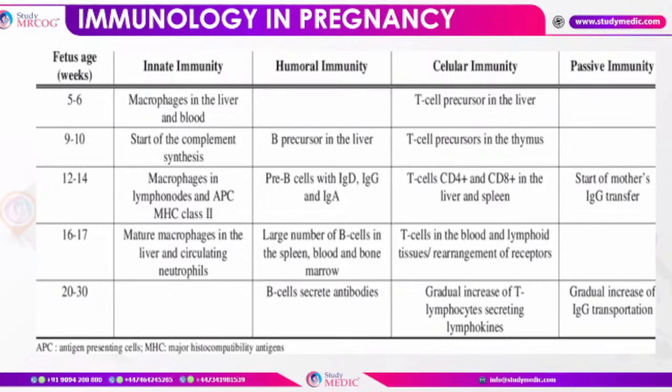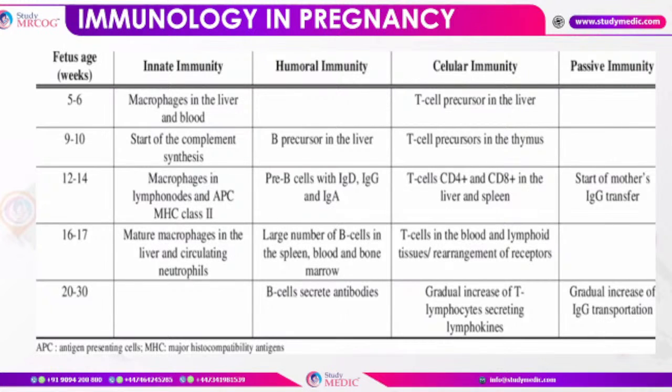At 16 to 17 weeks there are mature macrophages in the liver and circulating neutrophils, a large number of B cells in the spleen, blood and bone marrow, and T cells in the blood and lymphoid tissues. And 20 to 30 weeks is the time period when B cells secrete antibodies, there is a gradual increase of T lymphocytes secreting lymphokines, and there is a gradual increase of IgG transportation.